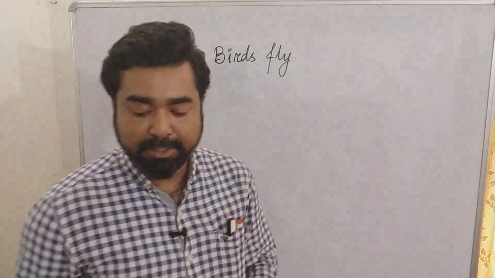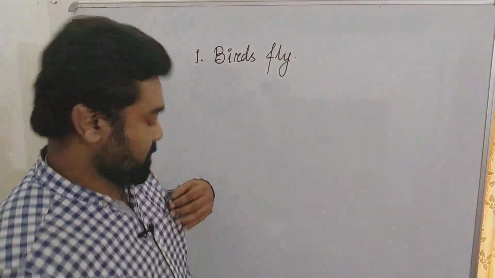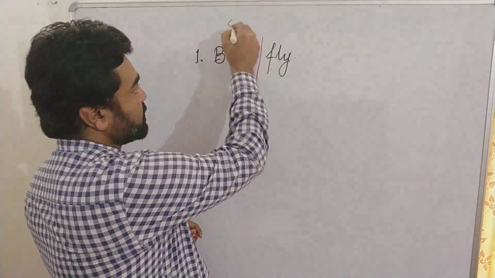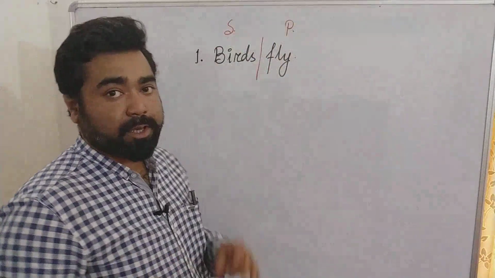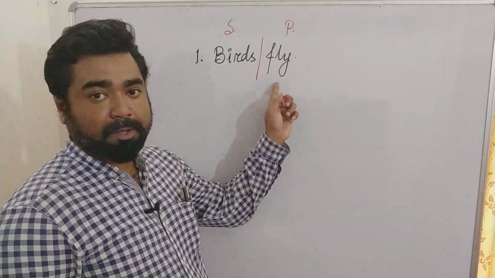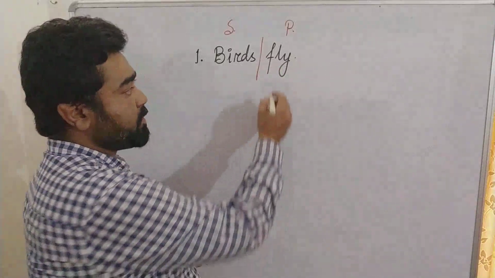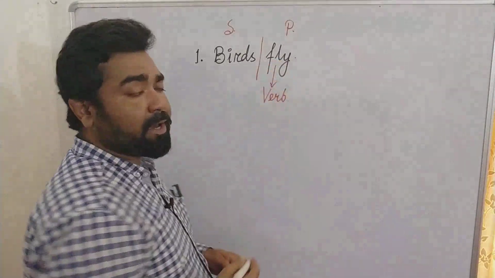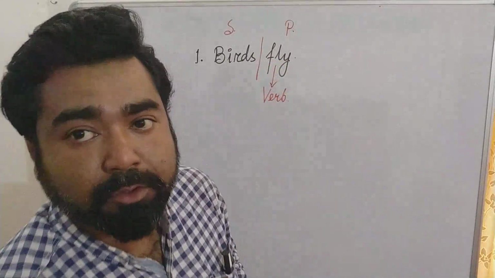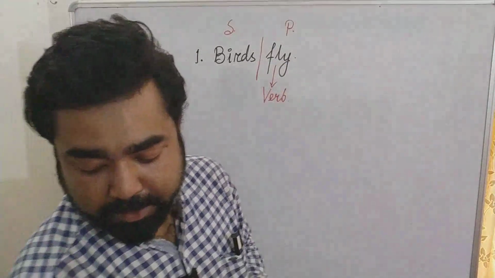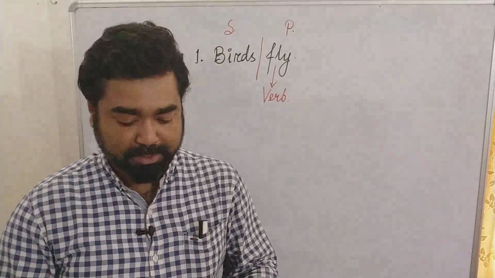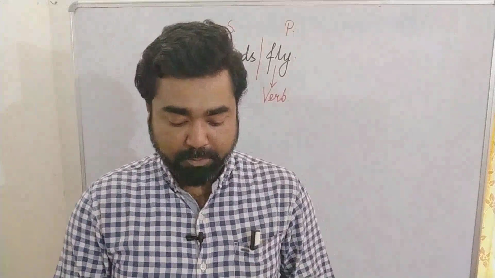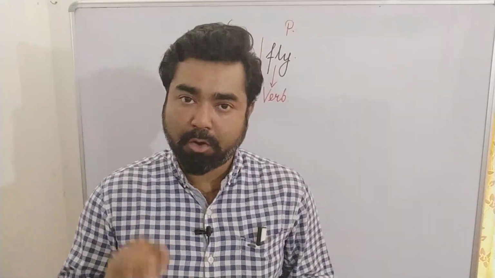Here if we have to divide this sentence into subject and predicate, we will simply divide it here. Birds fly, this is your subject and this is your predicate. Like the rule tells us, if there is only one word in the predicate, as we have here, this word will always be a verb. And as we all know, the word fly is a verb. If you look at your book, two examples have been given to show the same thing that I have just explained. One is horses gallop. Again you see there is just one word in the predicate, gallop, and that's why gallop is always going to be a verb, always.